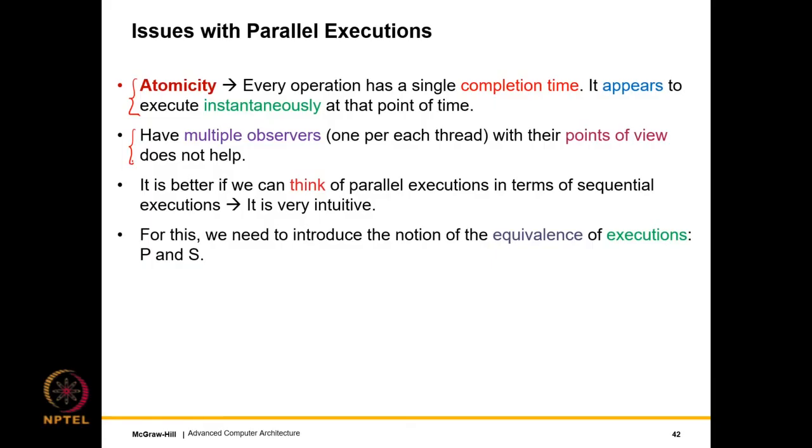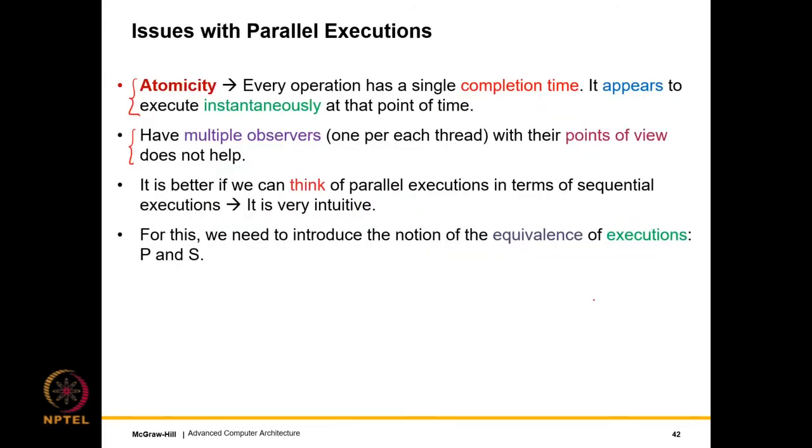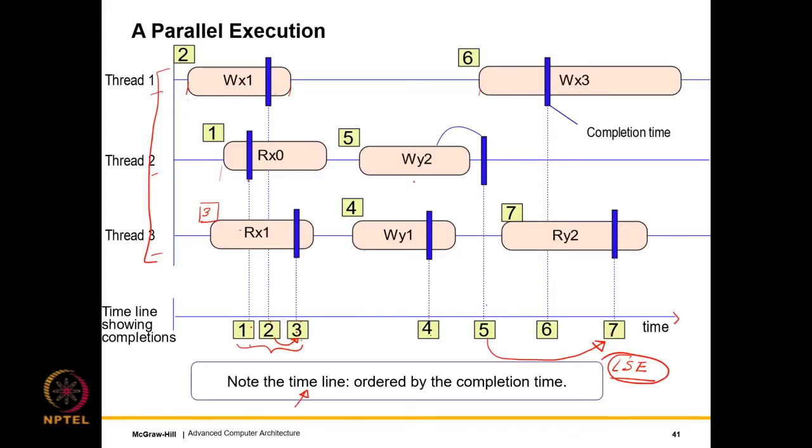We also found that we have multiple observers. Having multiple observers really doesn't help, because one observer doesn't know what the other is observing. Of course, if all of them sit together and create some kind of a timeline like this, that helps, because we can at least see how the system proceeded. So at the end they can have a conference and equate the parallel execution to a sequential execution, which makes things extremely intuitive. Don't you think that this is very intuitive? It is, right?